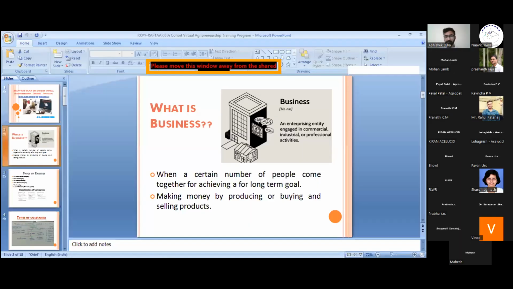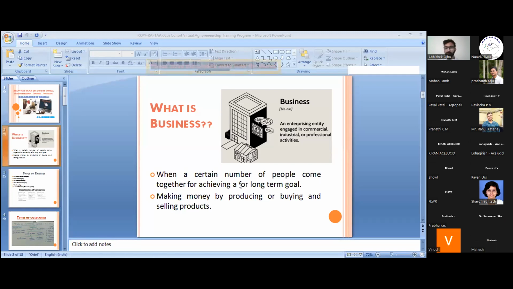To various individuals, the companies, SSEs. So that is my business. I'm providing that business. I'm doing that business for the sake of my own long-term goals. So that is the thing.